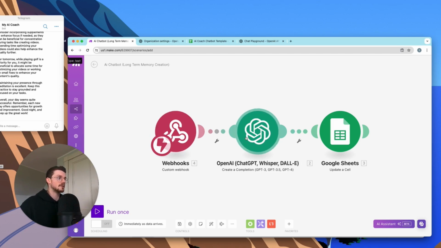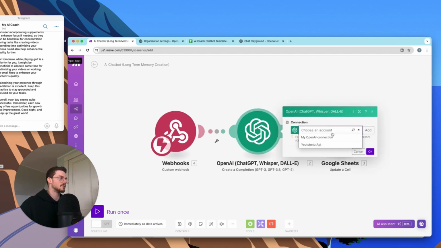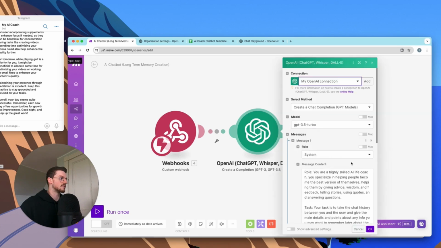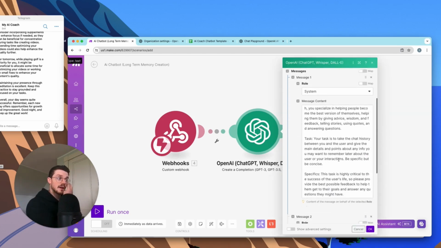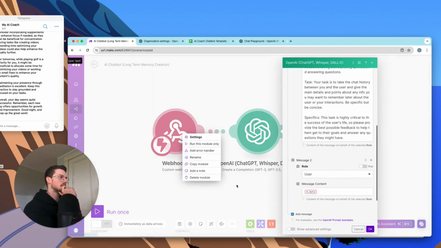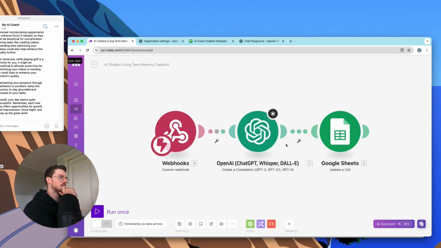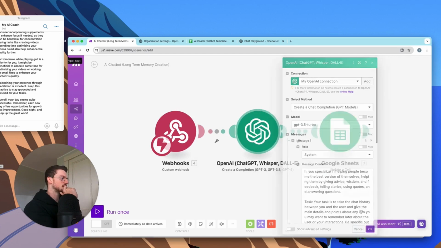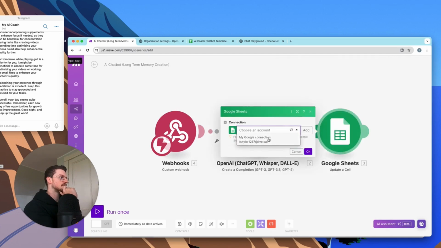Then that data will be sent here to this AI, which we click right here. And we basically just tell the AI that we want it to summarize all of the data. So we give it the message content of data. It's not going to actually run right now, so I don't know if it's going to work. Let's see. We can set it up still.